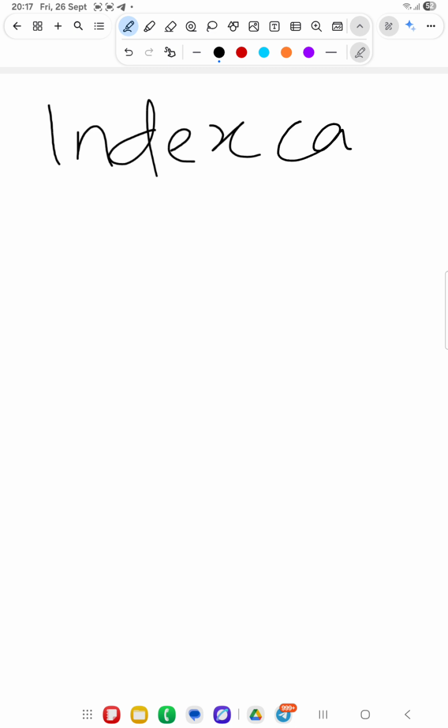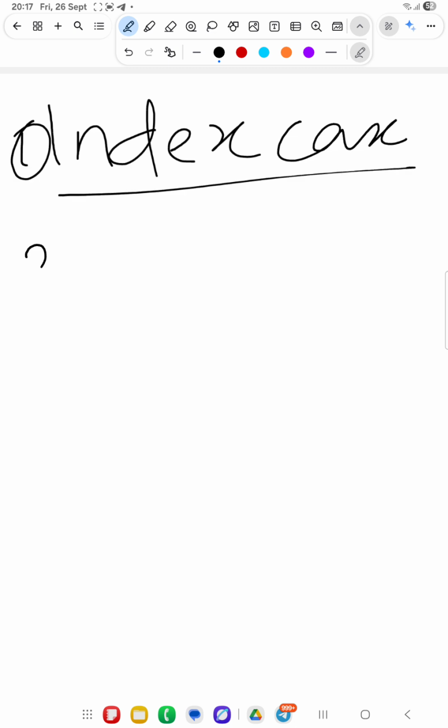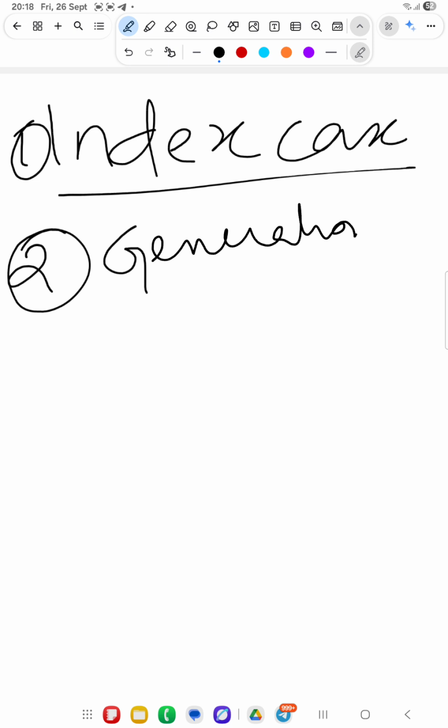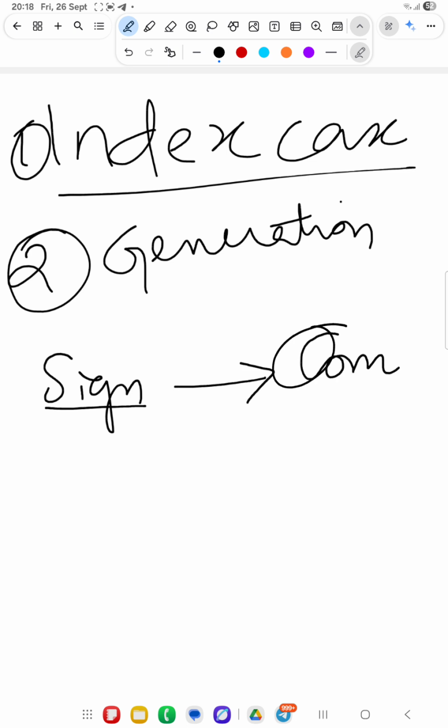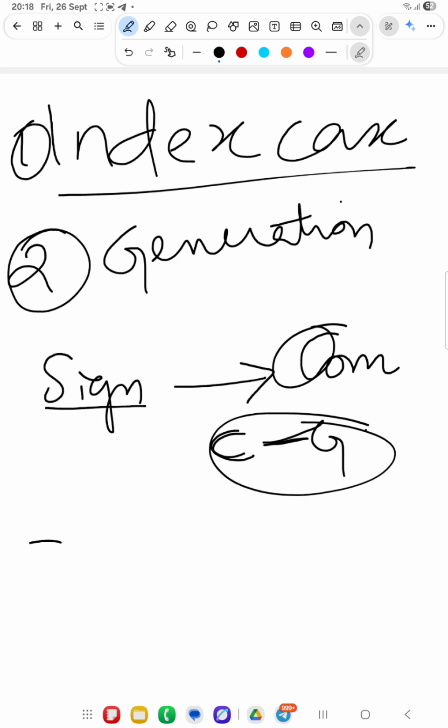So once more we are summarizing and revising all this. The first case that is noted by the investigator is the index case. Very important. And what is generation time? Generation time is the time interval between signs or symptoms to maximum communicability. Very important. C4G, very important. Communicability, that is generation time.